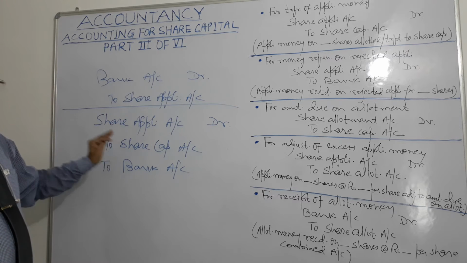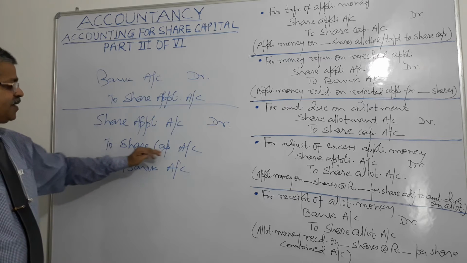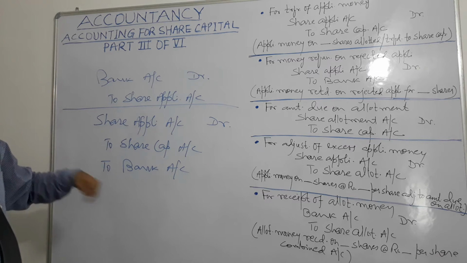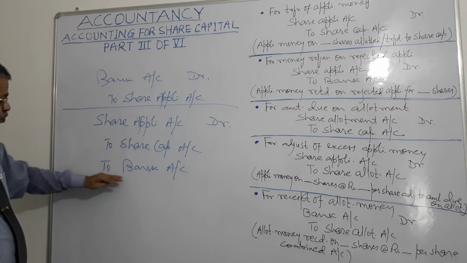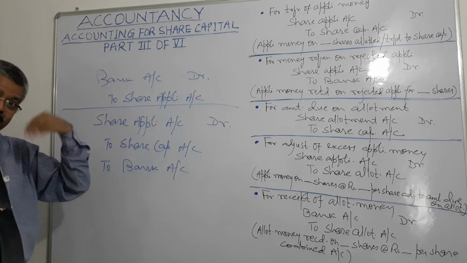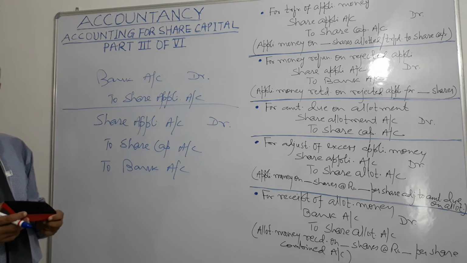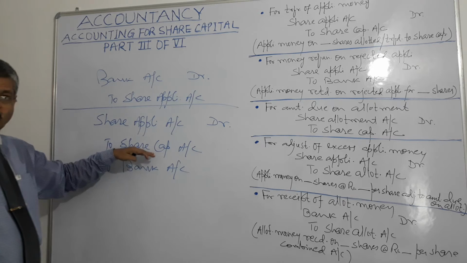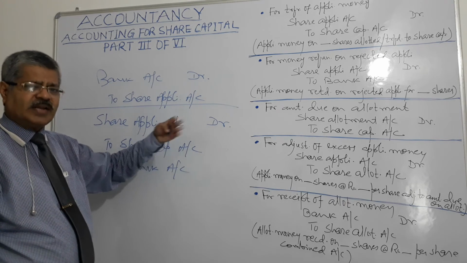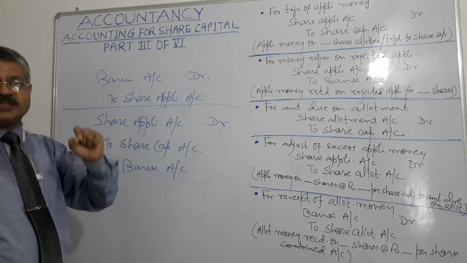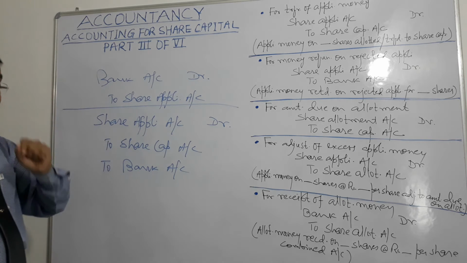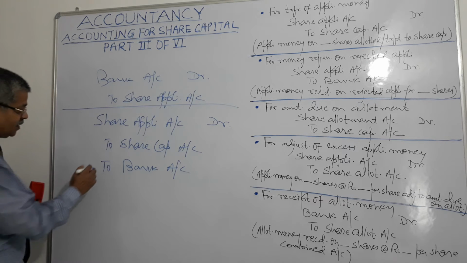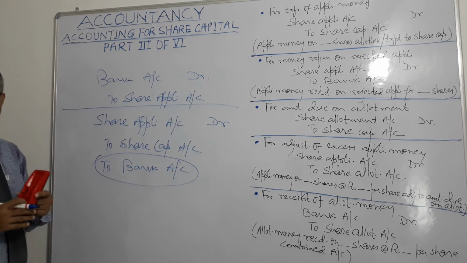Whatever applications have been approved, those amounts will be credited to share capital account. Whatever applications have not been approved, meaning excess, oversubscription, those will be credited to the bank account for refund to the applicants, right? This will be called transfer of application money on number of shares, 1 lakh shares or whatever shares, at the rate of rupees this much per share, allotted and money refunded, which relates to this account.